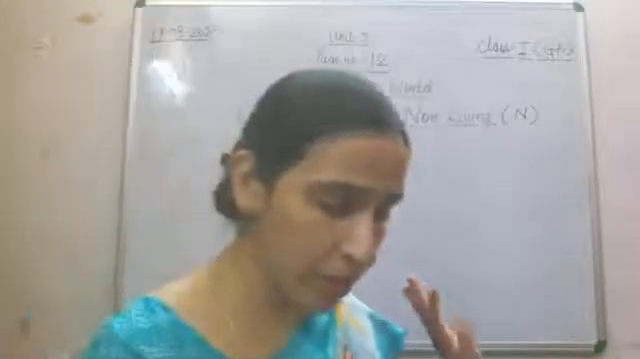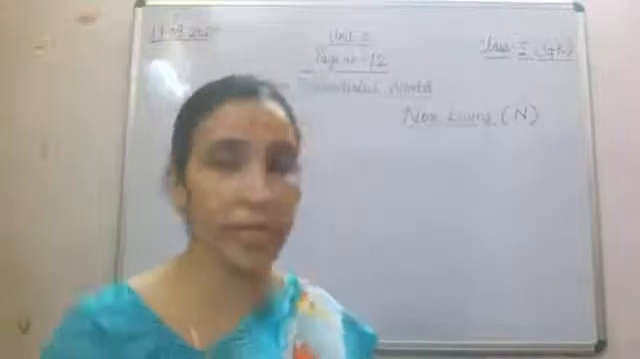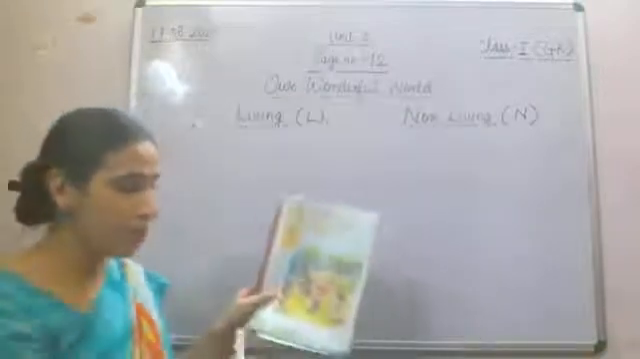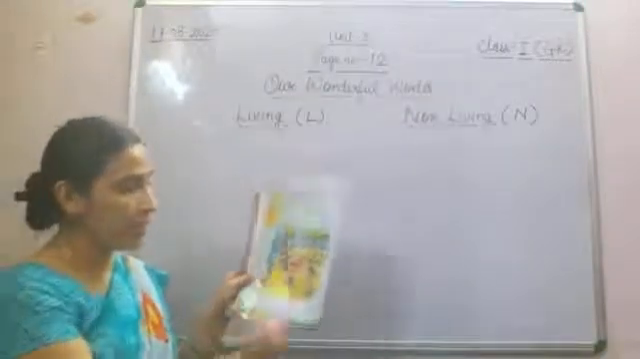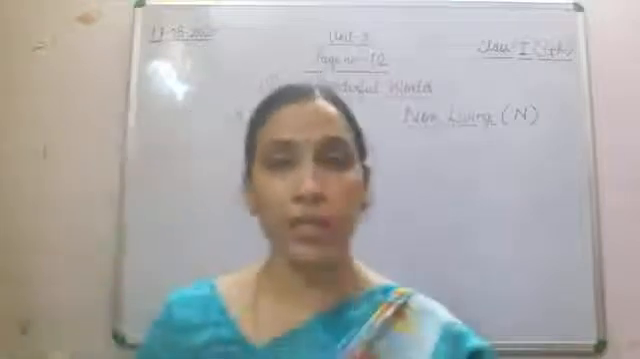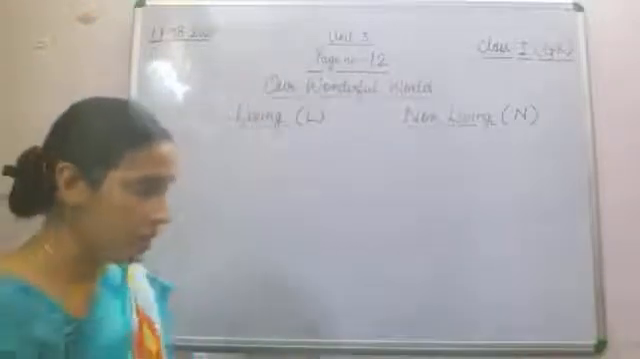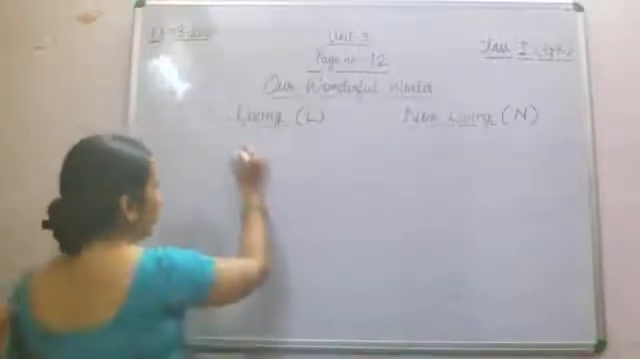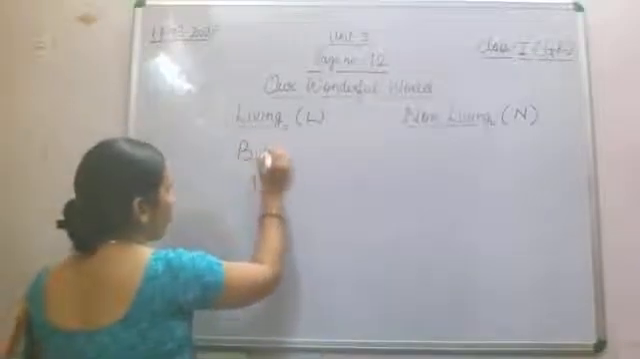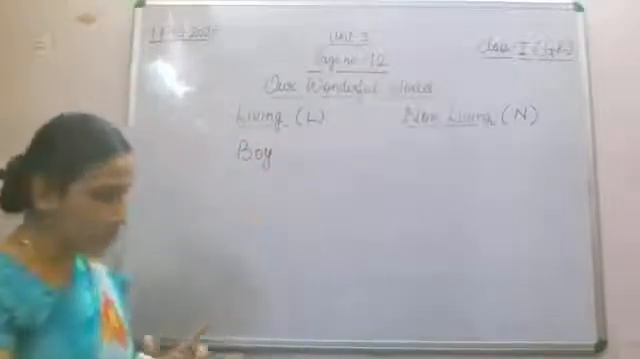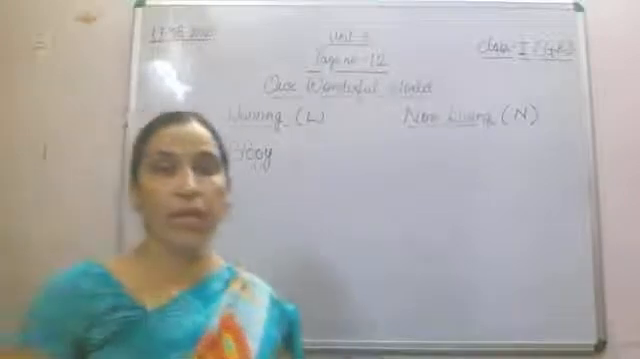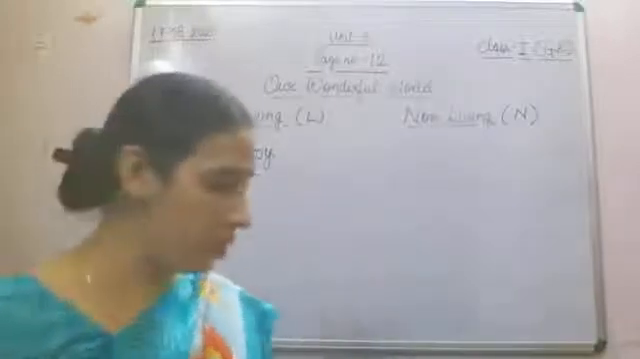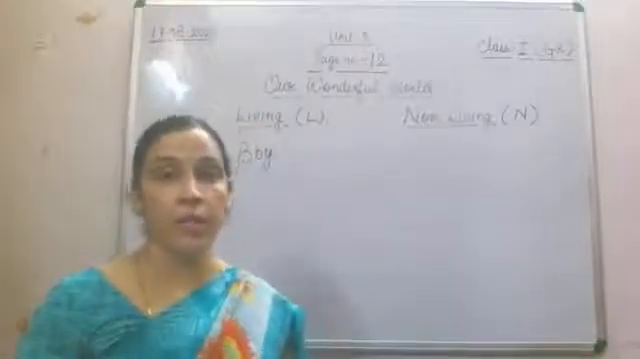Now the first thing in the picture is a boy. You can see this boy. Now this boy comes in which category, living or non-living? Yes, it will come in living. So we'll write here boy, because a boy is a human being, and it comes in the category of living things.